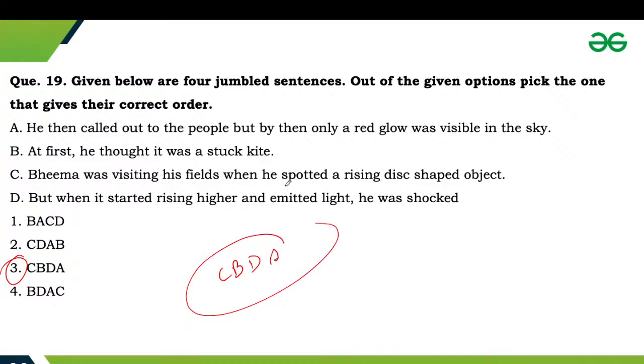So Bhima was visiting his fields when he spotted a rising disc-shaped object. At first, he thought it was a stuck kite. But when it started rising higher and emitted light, he was shocked. Then he called out to the people, but by then only a red glow was visible in the sky. So third will be the correct answer.